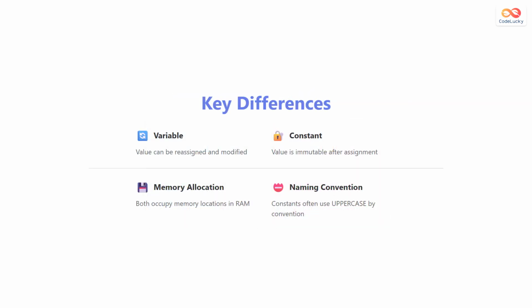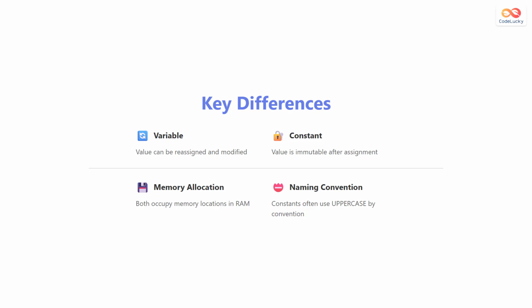Let's look at the key differences between variables and constants. Variables allow you to reassign and modify their values as your program runs. This flexibility makes them perfect for data that changes. Constants, once assigned, remain fixed and cannot be modified. This immutability prevents accidental changes to critical values.